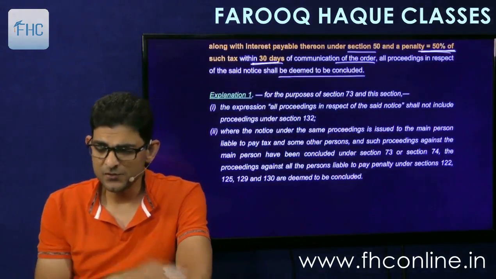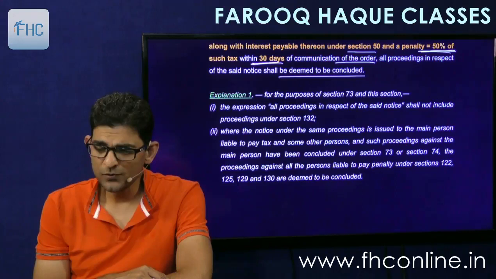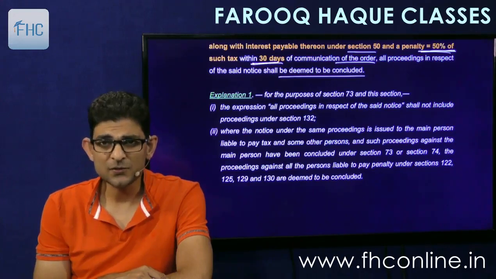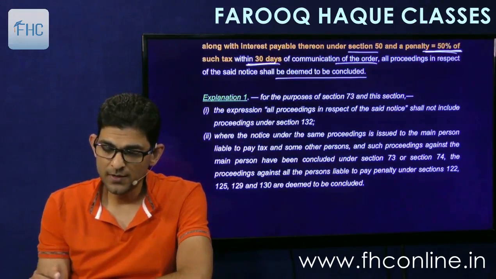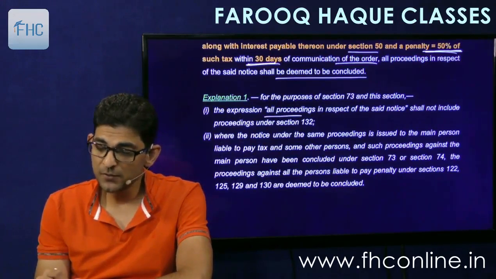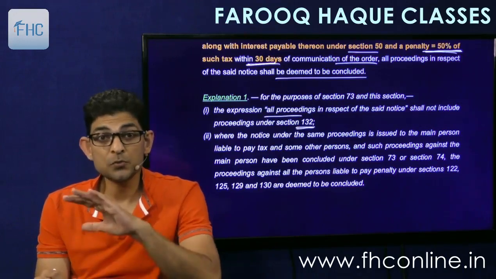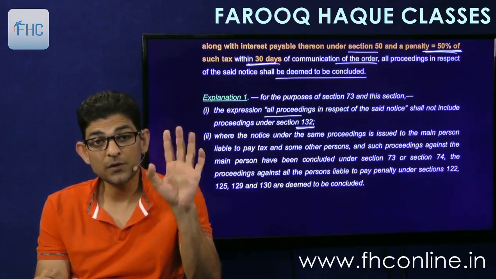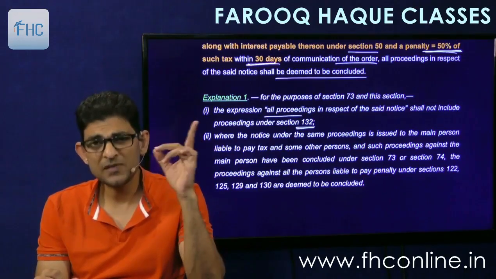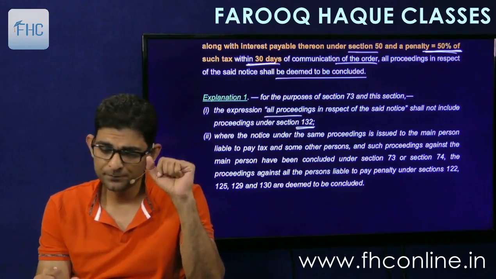Then there is an explanation. For the purpose of section 73 and this section, the explanation is common to both 73 and 74. The expression all proceedings in respect of the said notice shall not include proceedings under 132. So it says that all proceedings are deemed to have been completed, but that will not include 132. 132 will continue. We'll see what is 132 later on.